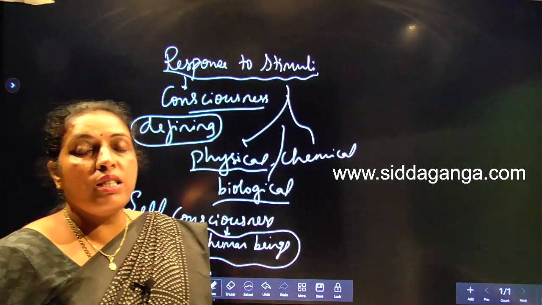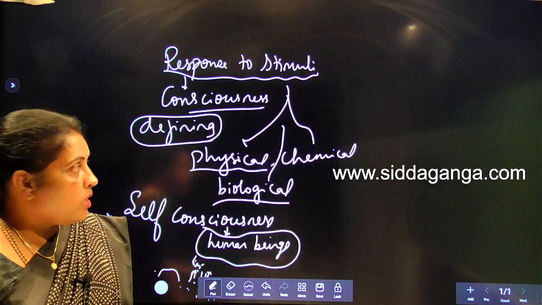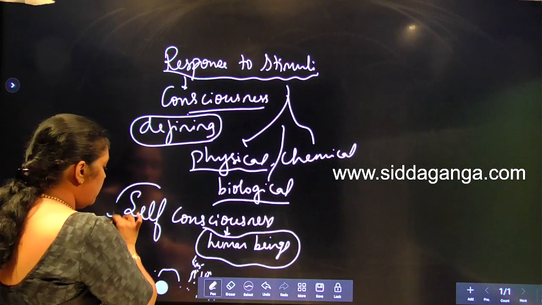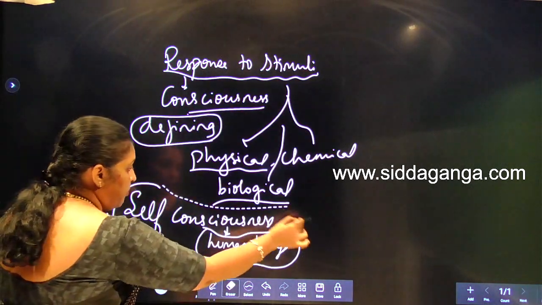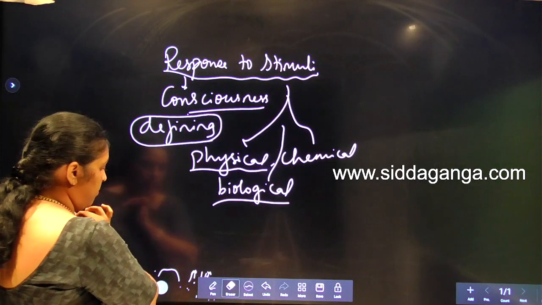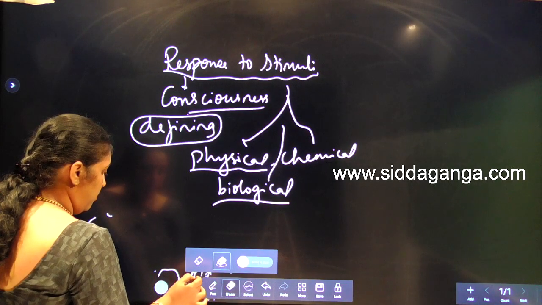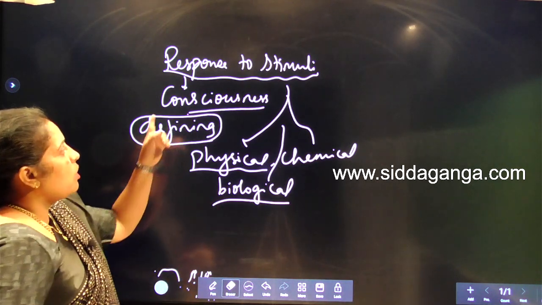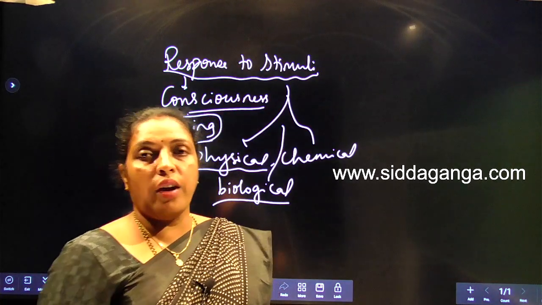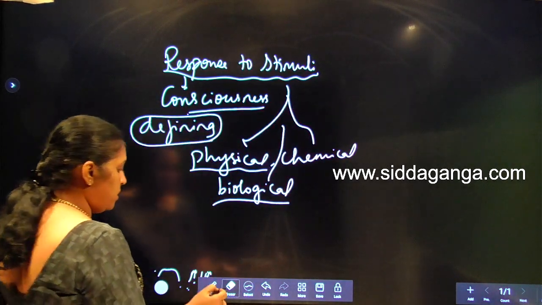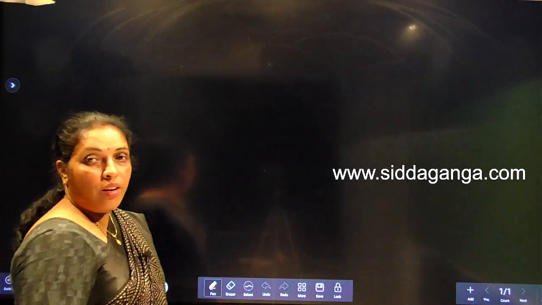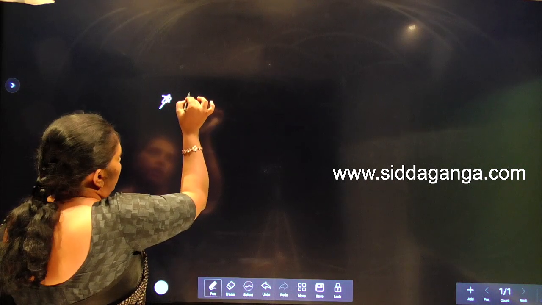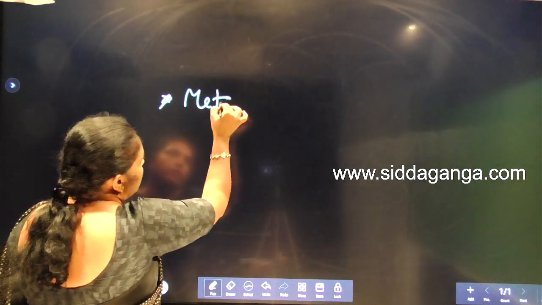This self-consciousness is not seen in all living organisms, but consciousness is seen in all living organisms. That's why consciousness is considered a defining character of living organisms. Understood?